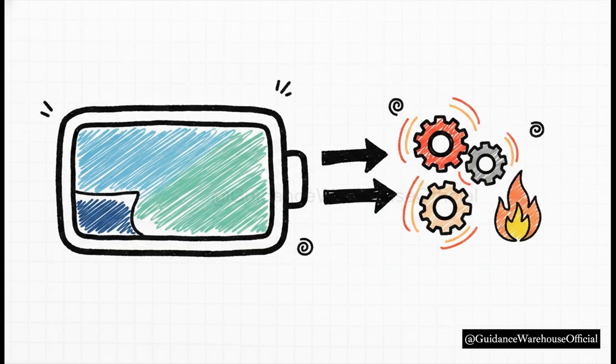Now let's look at the actual math behind this energy tax. The core formula states that the work done by these non-conservative forces, which we write out as W subscript NC, is exactly equal to the change in the system's kinetic energy plus its potential energy. And because this damping force is actively removing energy, that work value is always going to be negative. The system's total mechanical energy is literally shrinking as time goes on.